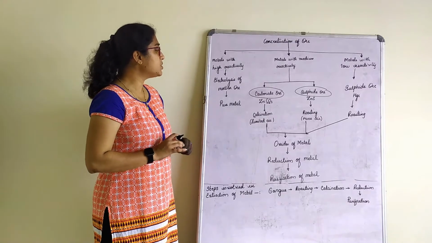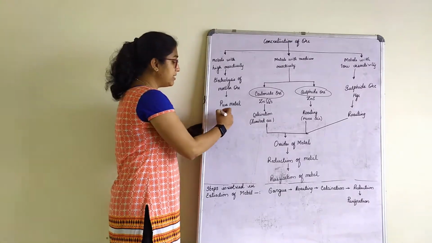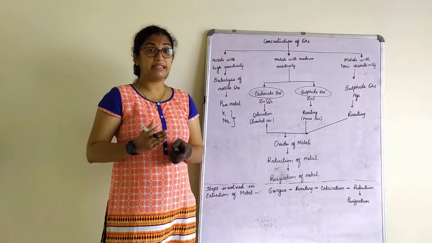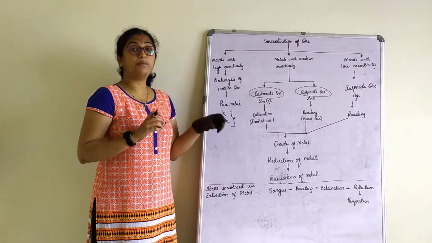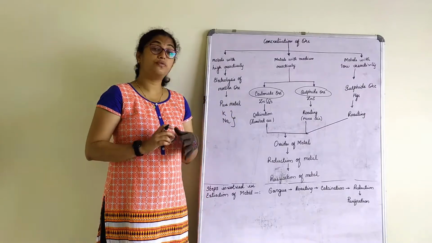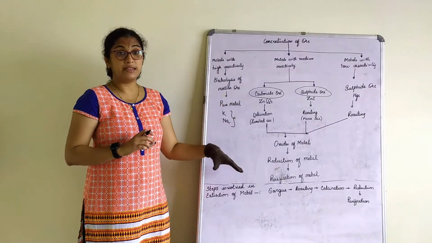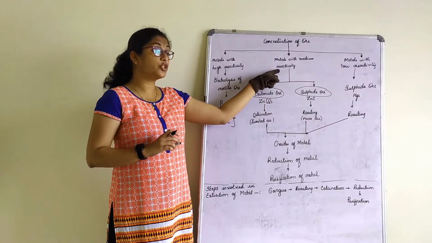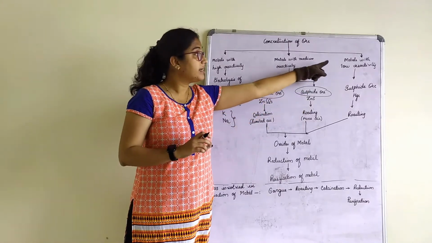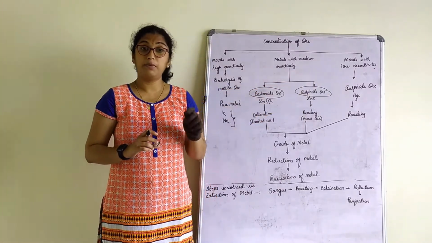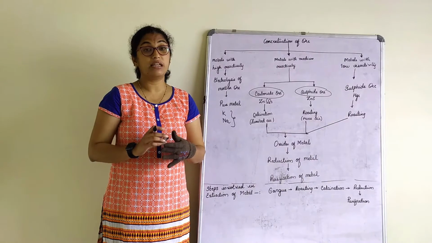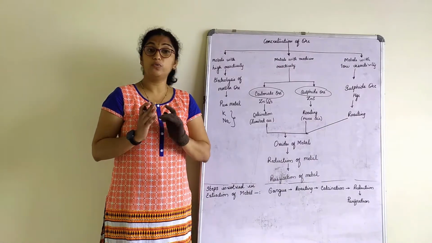Next, metals with high reactivity. Which are the metals? Potassium and sodium. These are the only two with high reactivity, and they can be purified only by the electrolysis method, that is, electrolysis of the molten ore. So in your syllabus, we only study the metals of medium reactivity, and a few ores here. We study metals of low reactivity, where the example of mercury cinnabar is given in your book. We also study one purification, that is purification of copper, given in your book. We will stick to it.